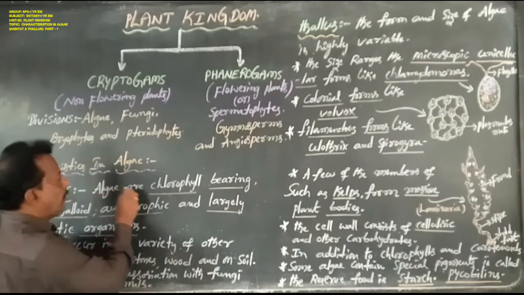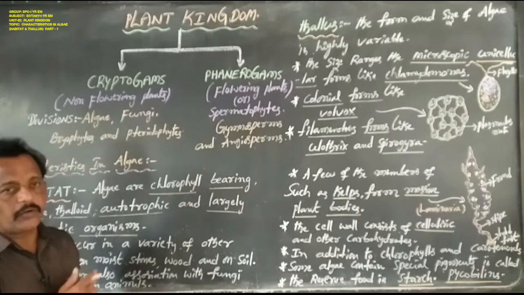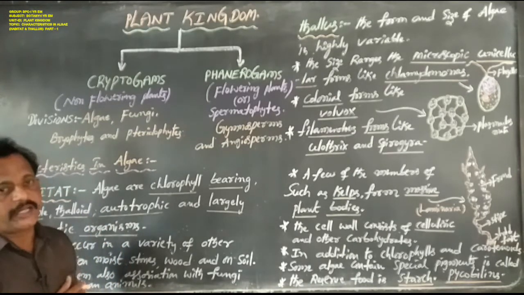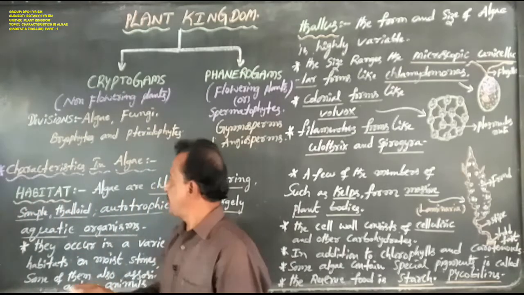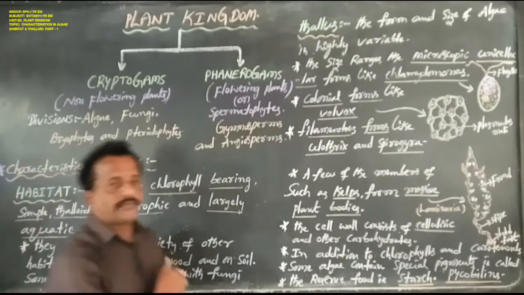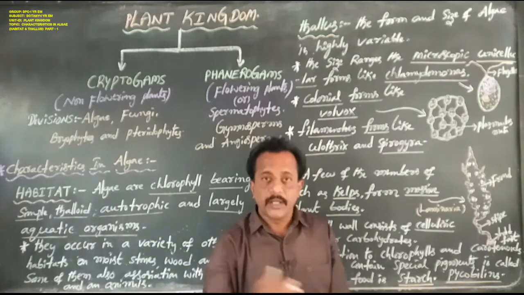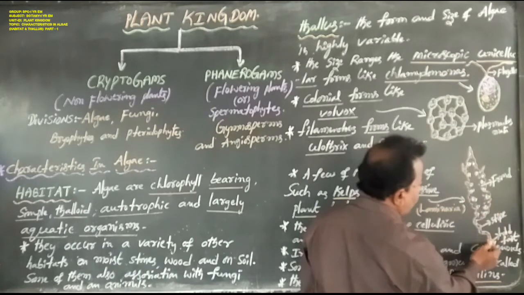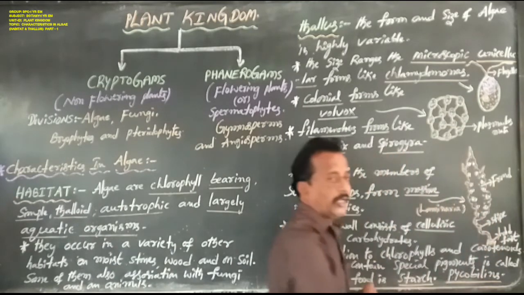So algae are chlorophyll bearing. Algae contain chlorophyll pigments, hence they always appear greenish in color. Algae are simple in structure and thalloid. Generally the plant body consists of true root, true stem, true leaves, but the algal plant body is not differentiated into true root, true stem, true leaf.